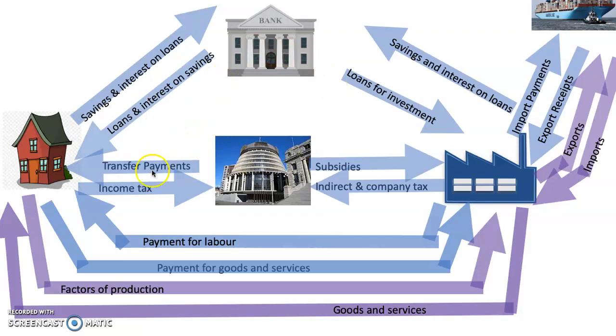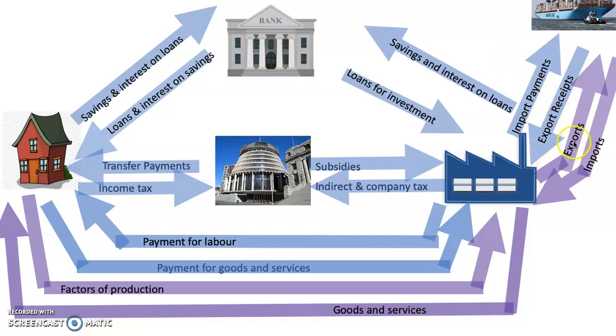So we've got all of the things that we've already seen. So we've got the households with the savings and the loans and transfer payments and income tax, and we've got all of these things, the payments for labour and buying that off the producers. And then over here, it's usually the producers that make the stuff and send overseas. And so we pay them for imports that we buy, and in return we receive money for the exports that we send overseas. So those are our two money flows.